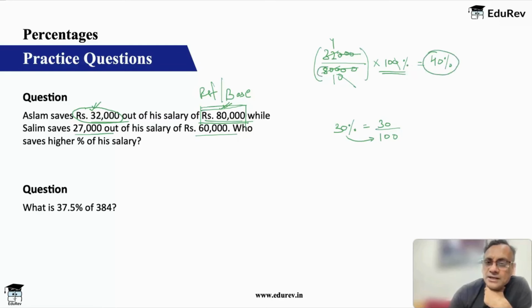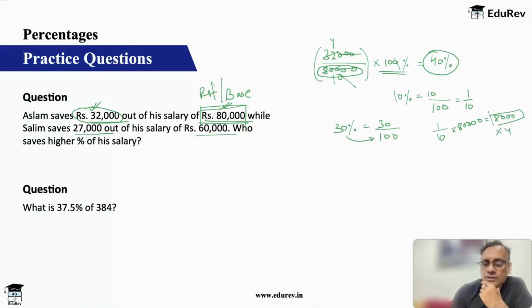His salary was 80,000. What will be 10% of 80,000? 10% means 10 by 100. I told you, you can remove the percentage by putting 100 in the denominator. It means 1 by 10. So 1 by 10 of 80,000 is 8,000. So every 8,000 rupees is 10%. 8,000 into 4 is 32,000. So obviously it should be 10% into 4. It should be 40%. Okay, fine.